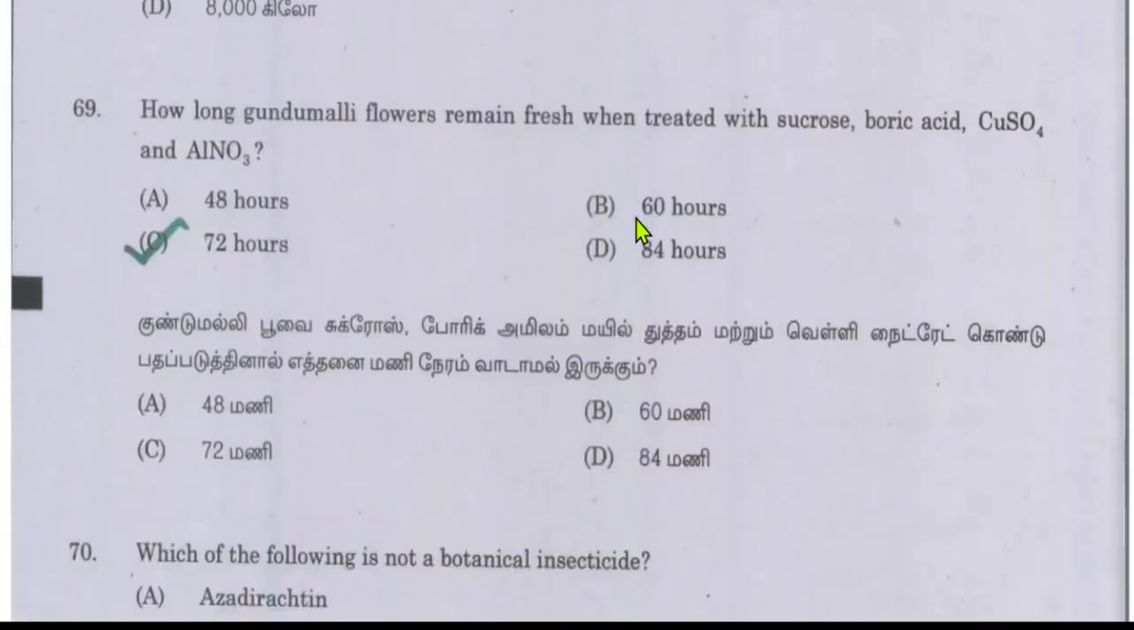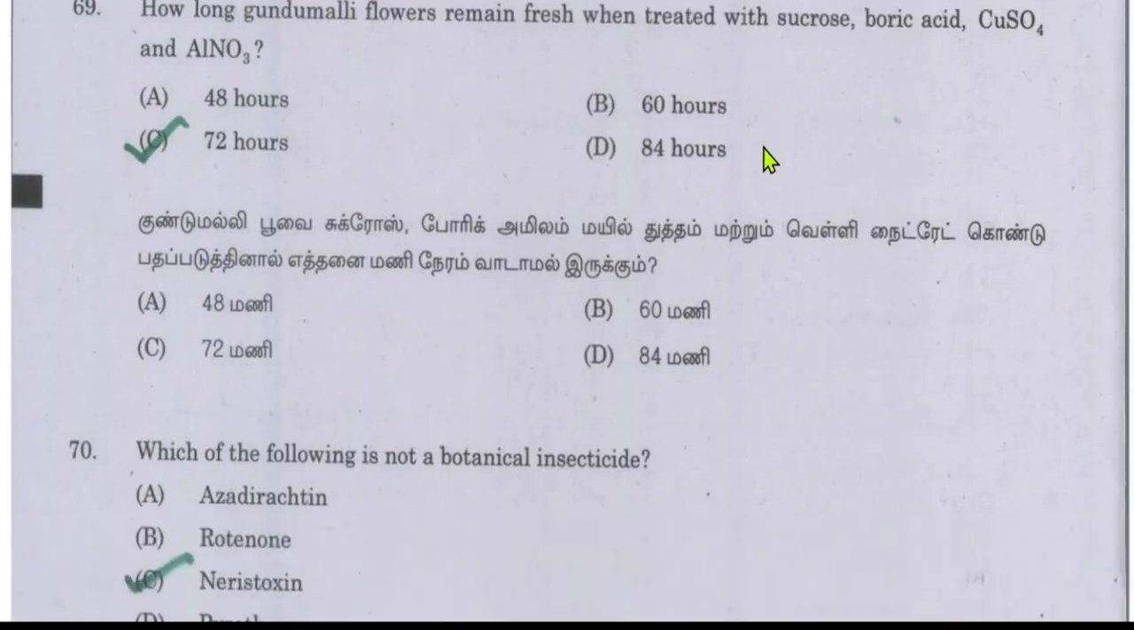How long do Gundumalli flowers remain fresh when treated with sucrose, boric acid, copper sulfate, and silver nitrate? The answer will be 72 hours, which means 3 days. We can keep the flowers fresh using sucrose, boric acid, copper sulfate, silver nitrate.